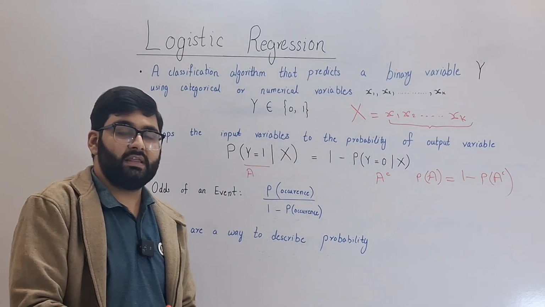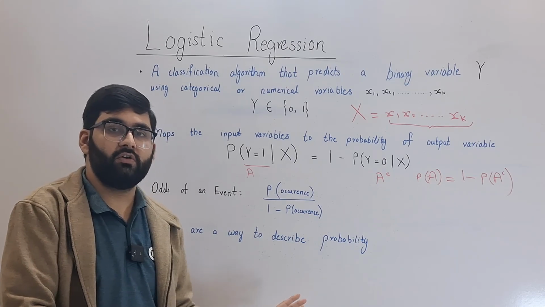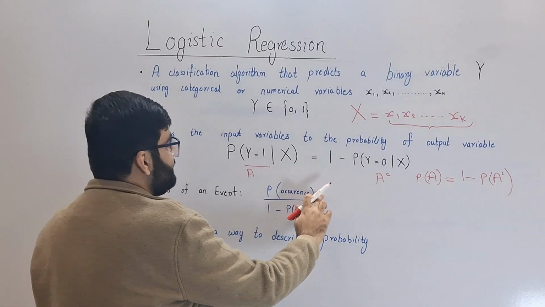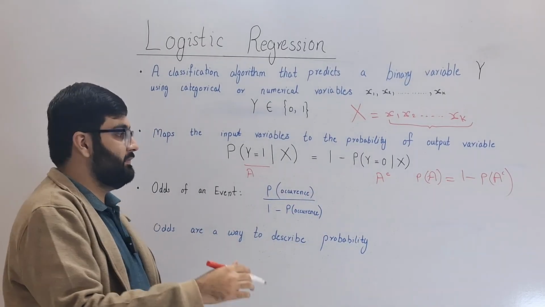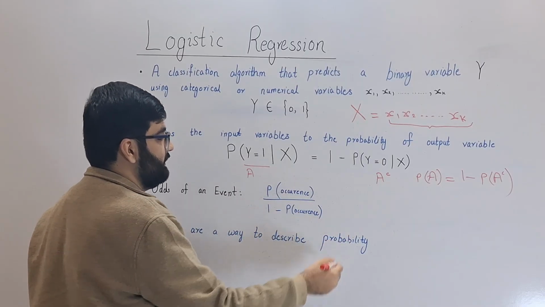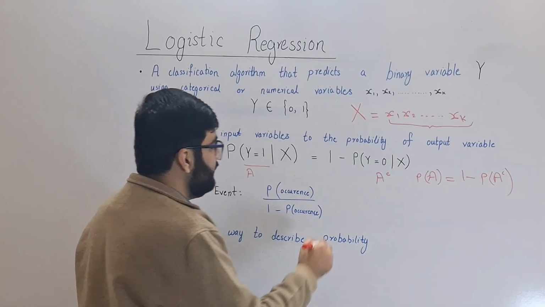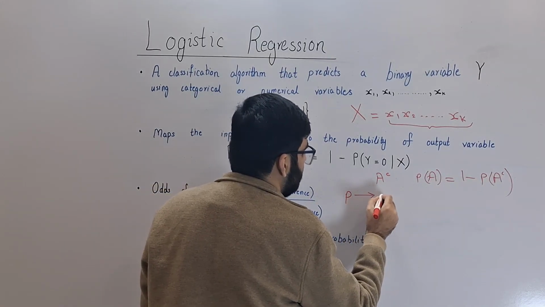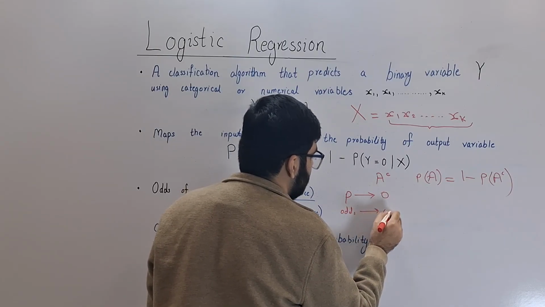Another way to express the probability of an event is to write it in the form of the odds of the event. The odds of an event mean the probability that the event occurs divided by 1 minus that probability, that is, 1 minus the probability the event does not occur. Probability and odds are interchangeable. If probability approaches 0, odds approach 0.